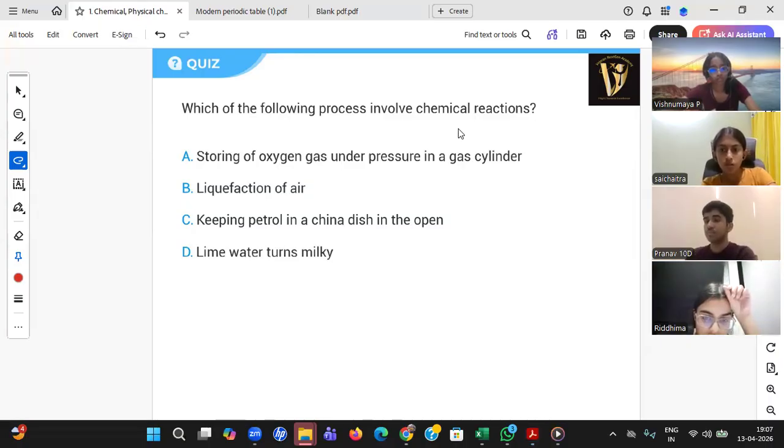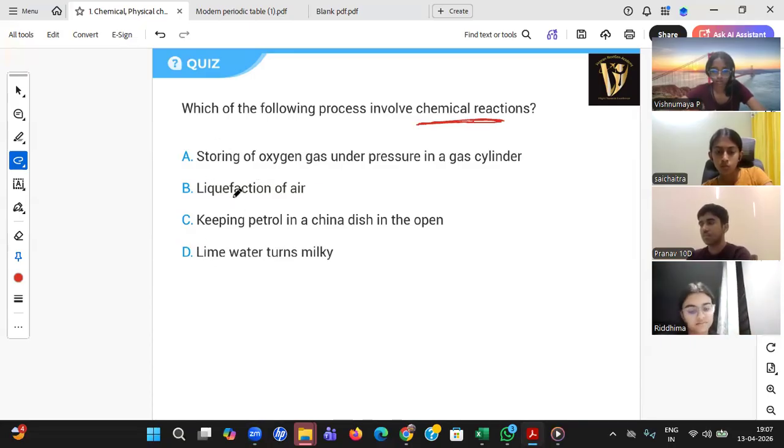Sai Chaitra, lovely answer. Pranav, correct answer. Lavanika, superb answer. So which process involves a chemical reaction? In these four options, which looks like a chemical reaction? You know what a chemical reaction is now, either by knowing the new compound, or by knowing all four qualities. Vishnu Maya, superb.